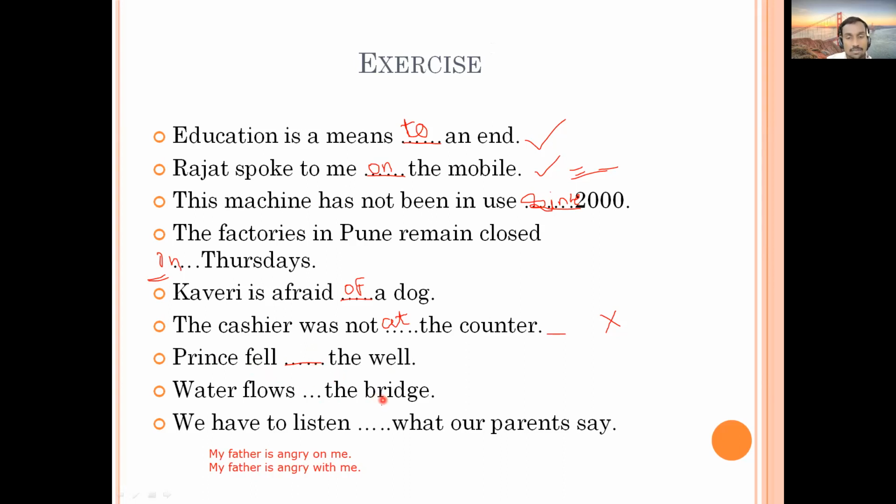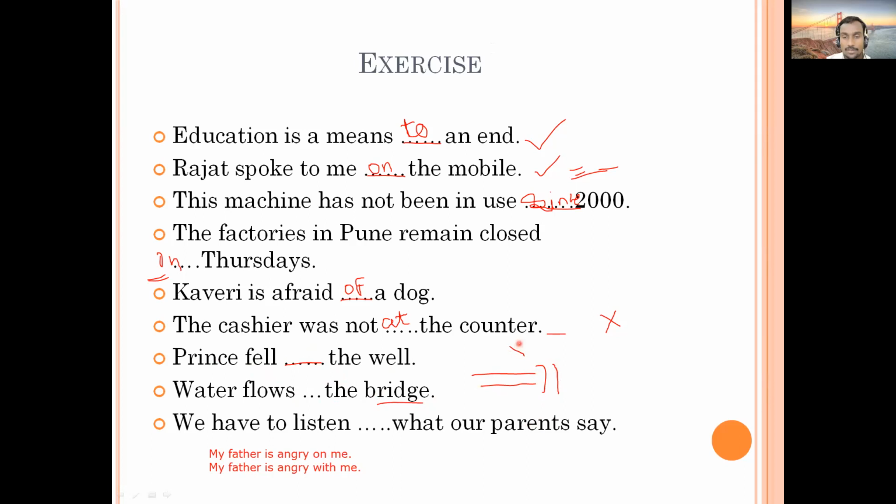Water flows dash the bridge. Along. Under. Over. Over, under, along. So you can imagine a situation. Suppose this is a kind of river, okay? And here there is a bridge like this. In a normal situation, will it be over the bridge? No, sir.